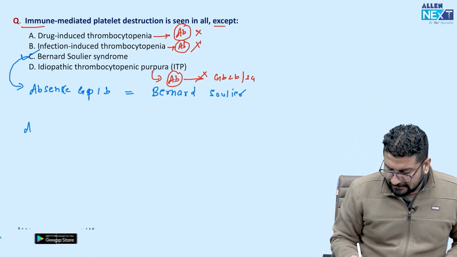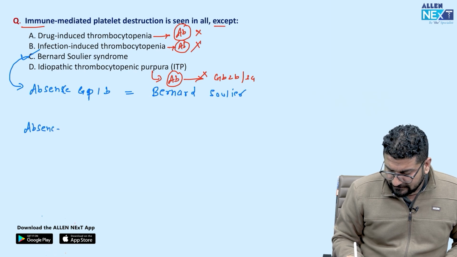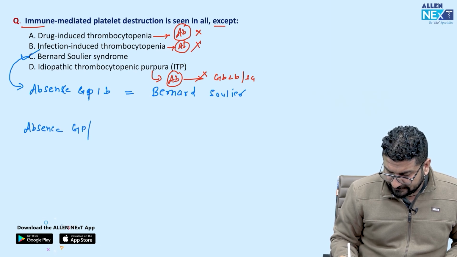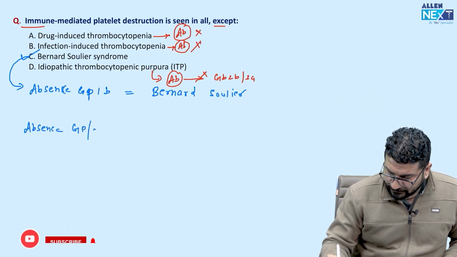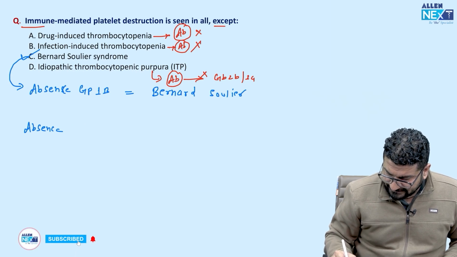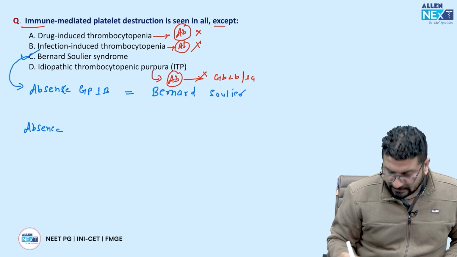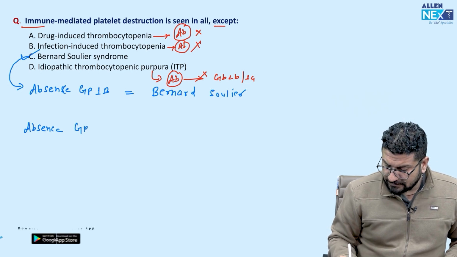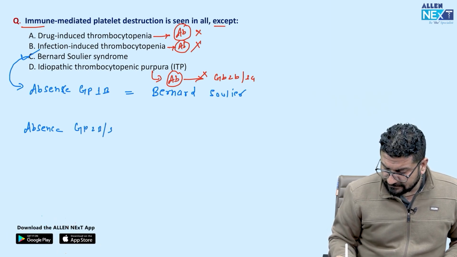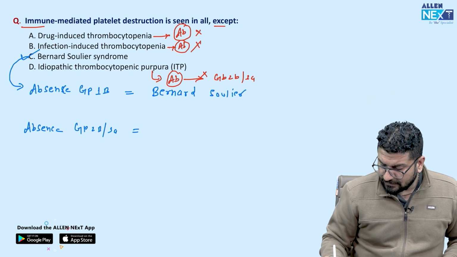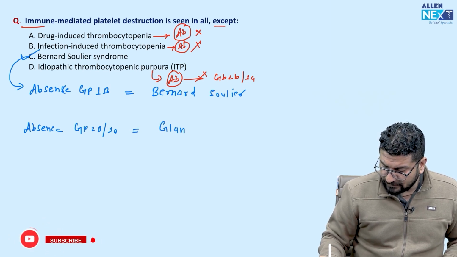Now if you see GP2B3A is absent, we call this Glanzmann thrombasthenia, and if GP1B is absent, Bernard-Soulier.